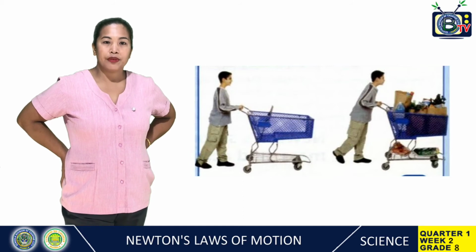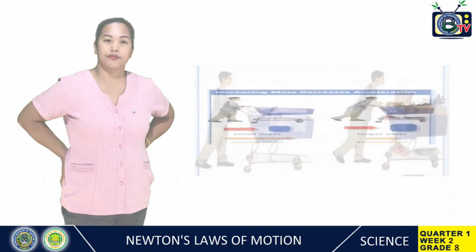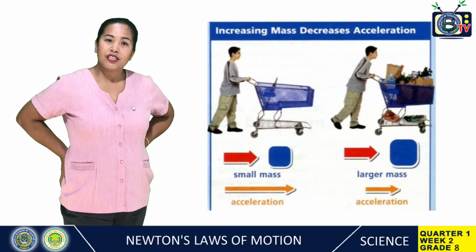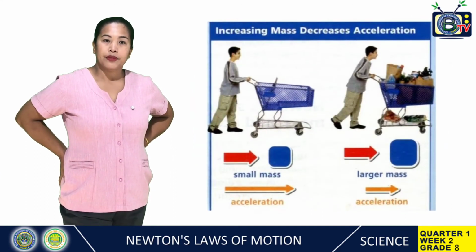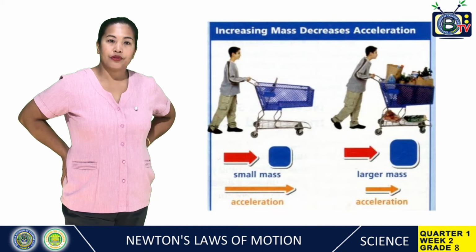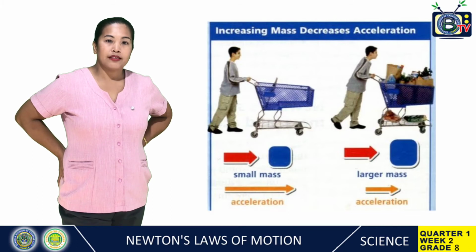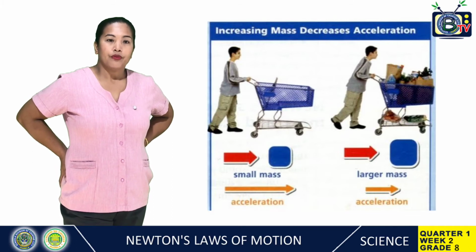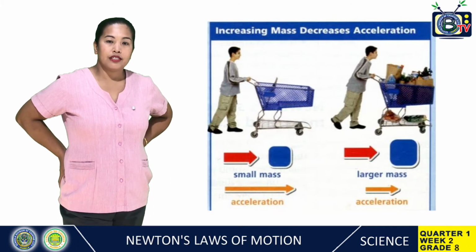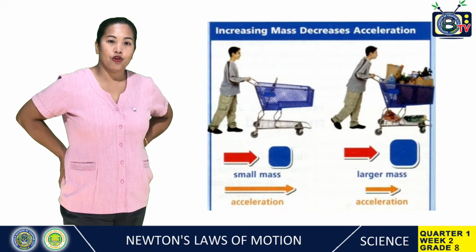What relationship exists between the acceleration and the mass? Nice observation! You observe that as the mass of the object increases, the acceleration decreases when the force applied is made constant. We can say that the acceleration is inversely proportional to the mass of the body.